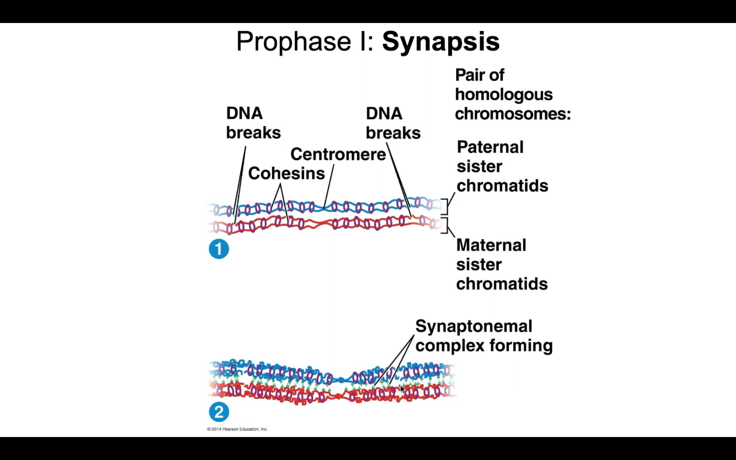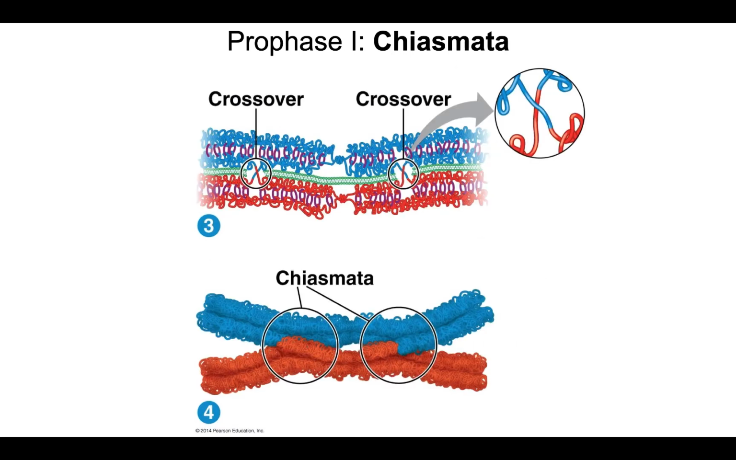And notice these double-stranded DNA breaks occurring here at points of chiasmata. They are then going to be repaired in such a way that blue is now connected to red, and some red is connected to blue. And so we get some recombination occurring, and we'll get back to that a little bit later in regards to talking about genetic diversity.